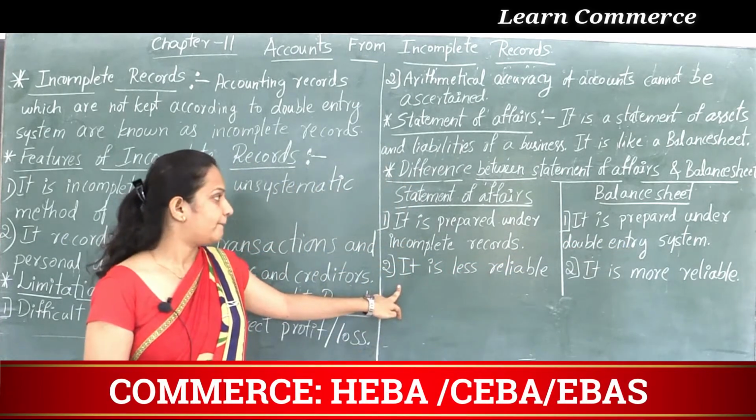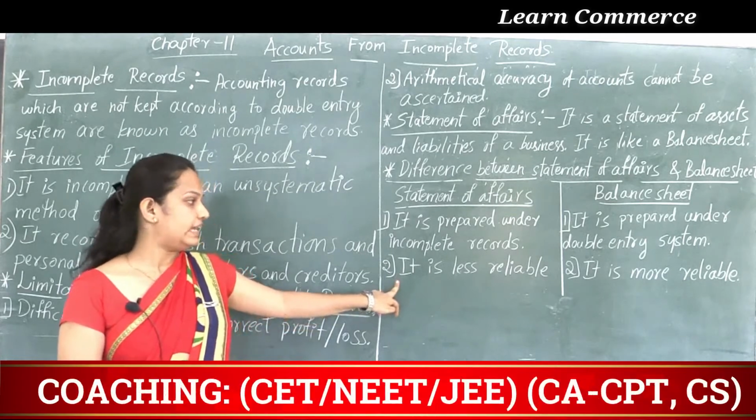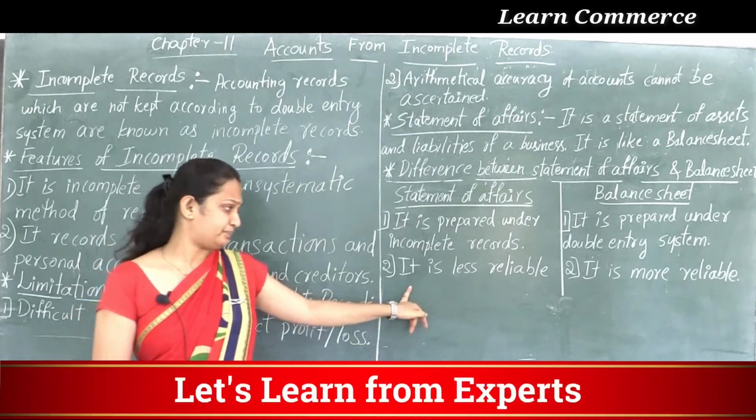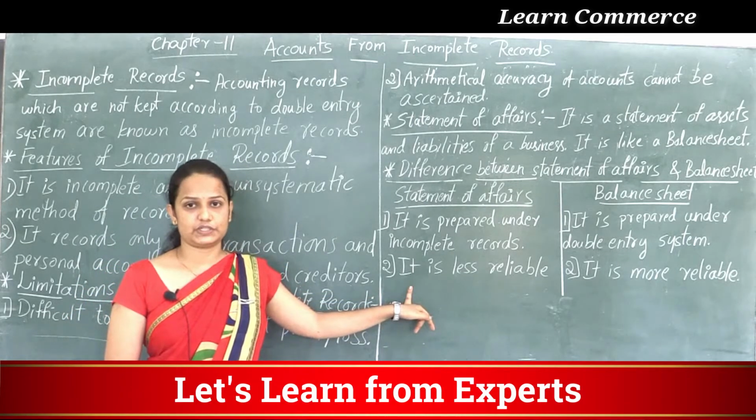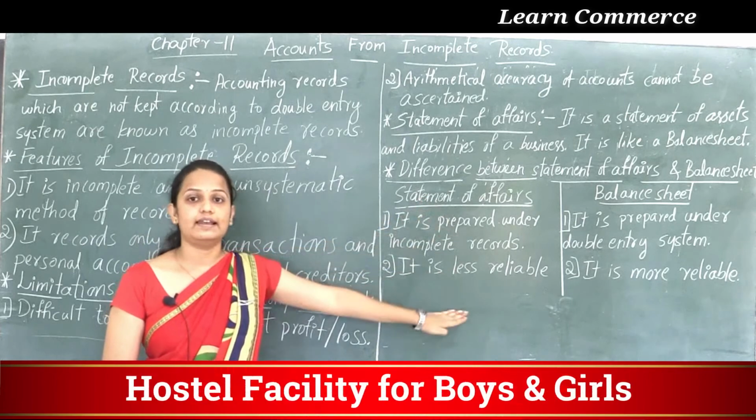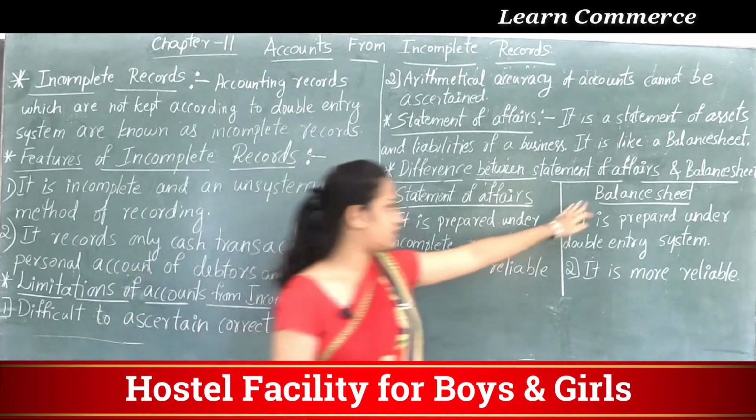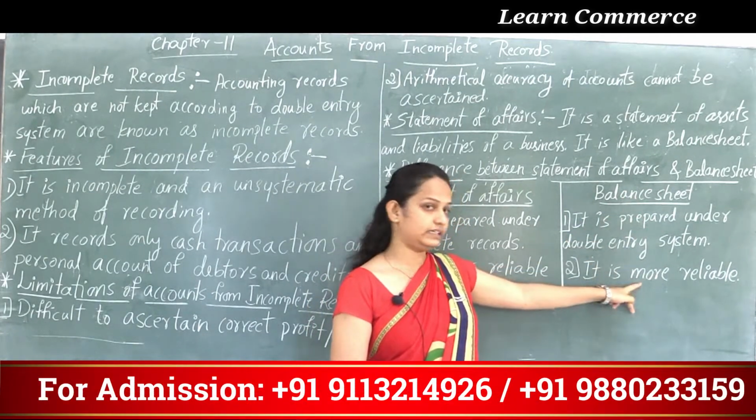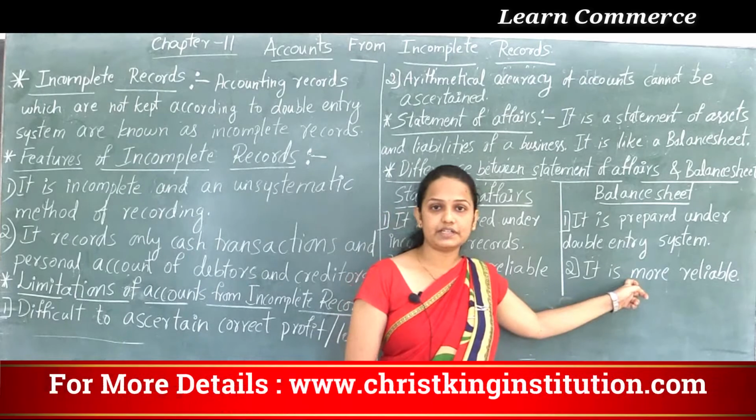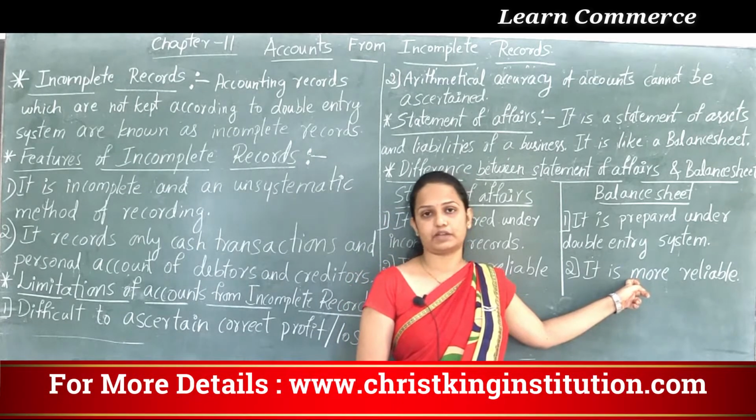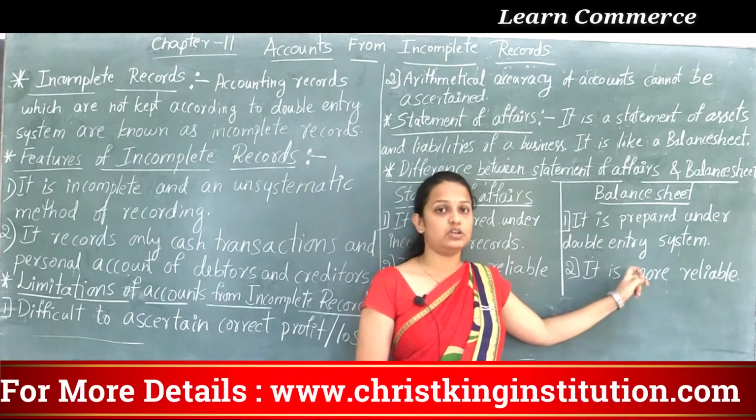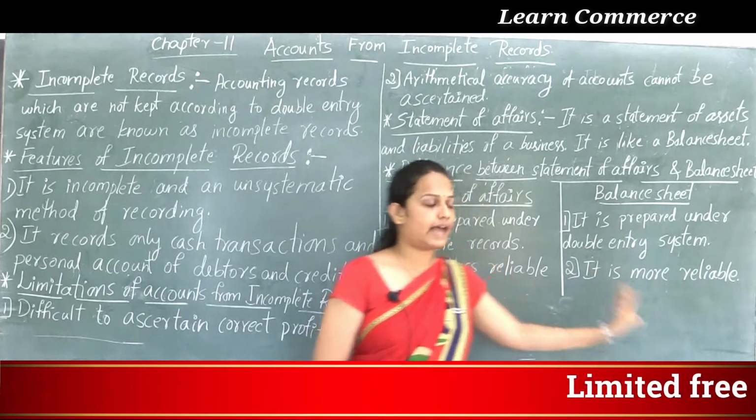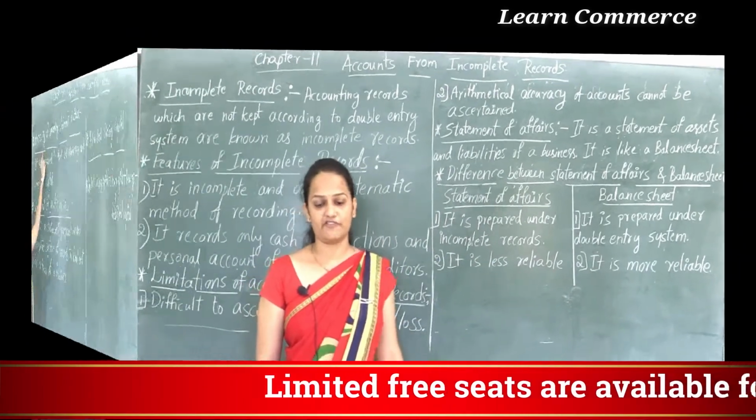Then next one, statement of affairs. Second one, it is less reliable. It is prepared under the single entry system. That's why the statement of affairs is less reliable. Balance sheet, second difference, it is more reliable. The balance sheet is prepared under the double entry system. We are considering debit and credit, both the aspects for each and every transaction, so that we can say that the balance sheet is more reliable than the statement of affairs.